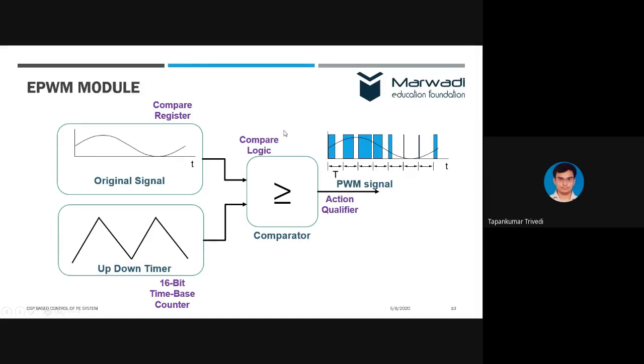Then we can mention whether the signal is greater than or equal to, or less than or equal to. To decide this, we have an action qualifier. The action qualifier will decide that whenever the compare register value is equal to the up-down timer value, whether the signal will go high or low, or what will happen.